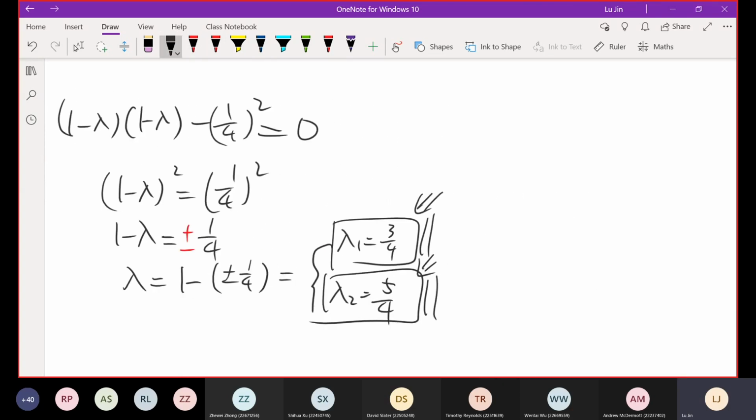We know the eigenvalues, but how do we use them to determine the eigenvectors? You have to do that step by step, one by one. So now let's assume lambda 1 equals 3 over 4. We want to find the corresponding eigenvector P1 when lambda 1 equals 3 over 4.